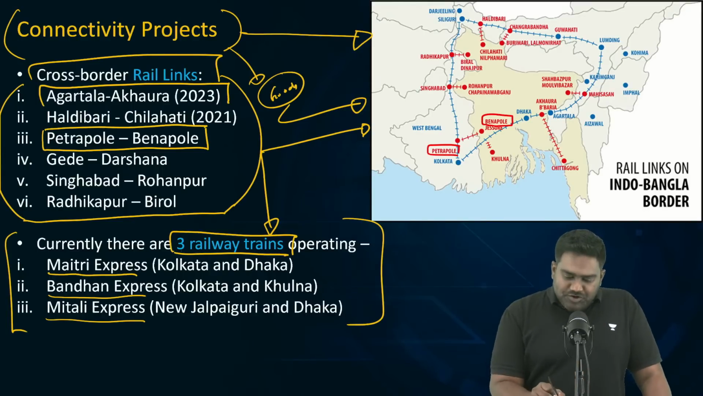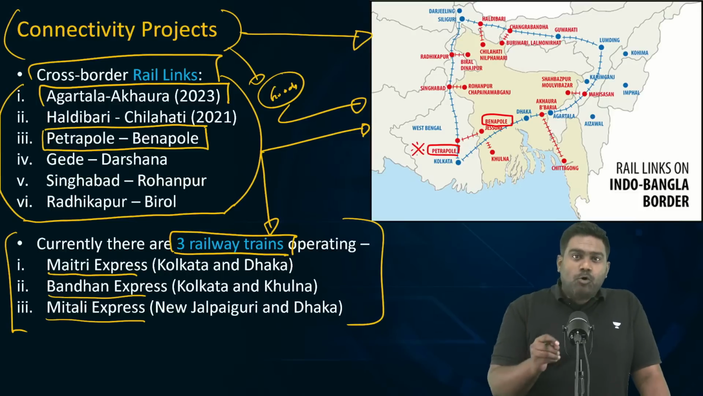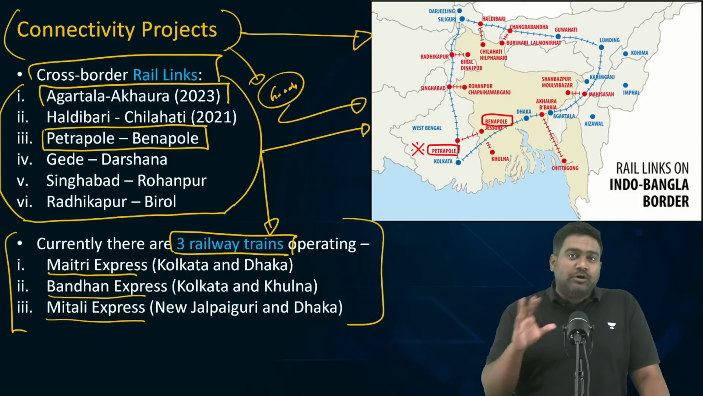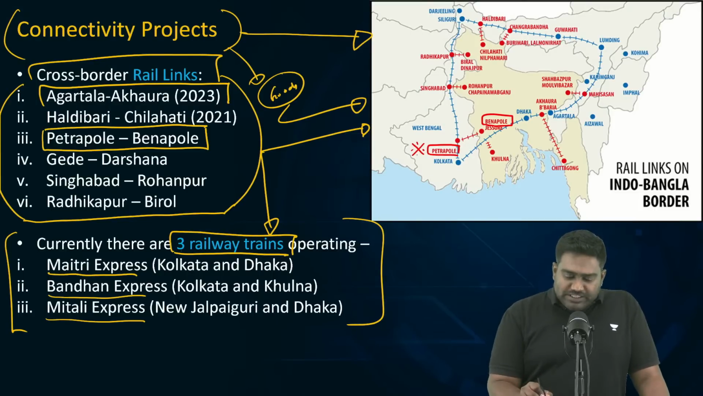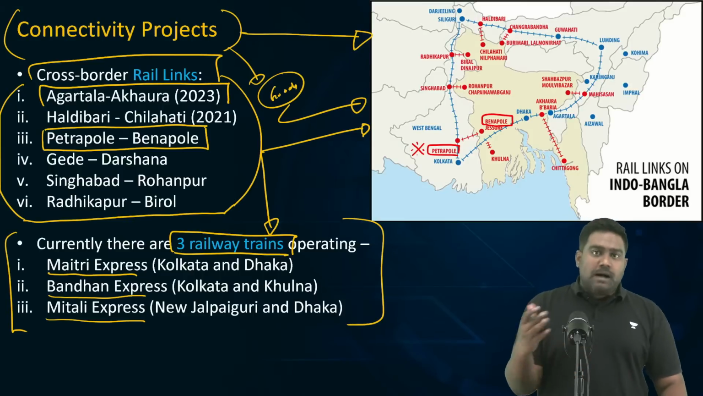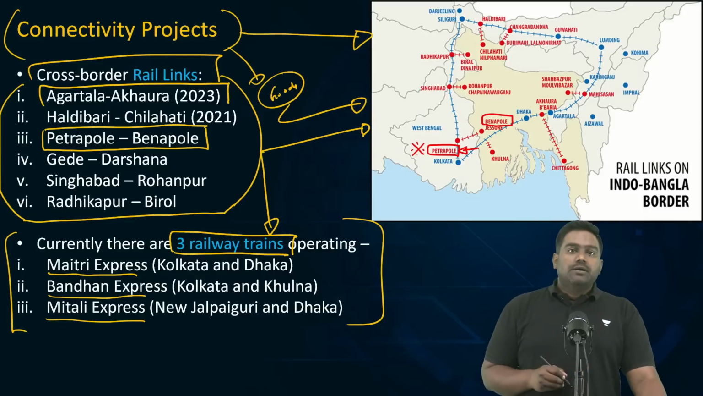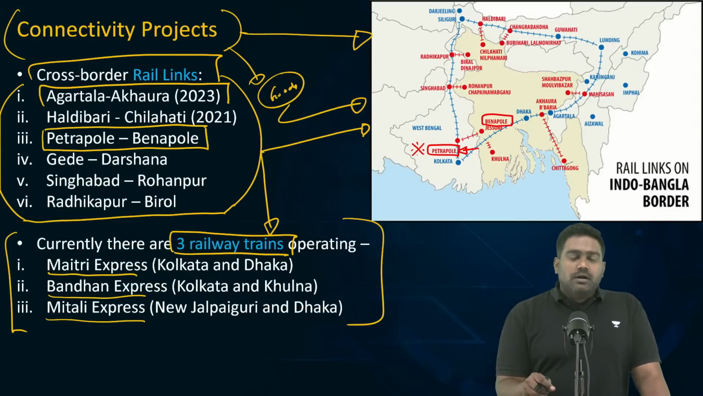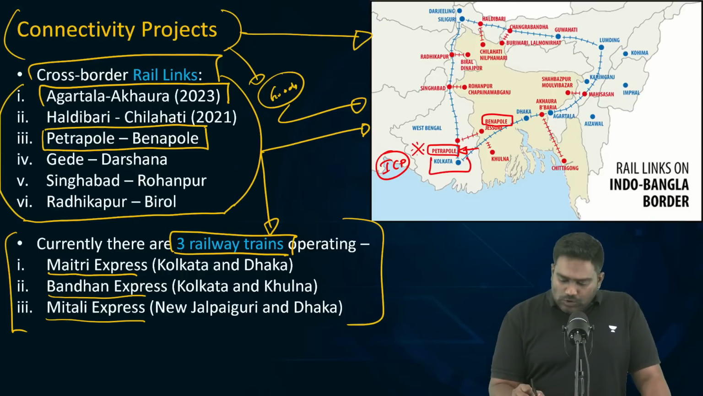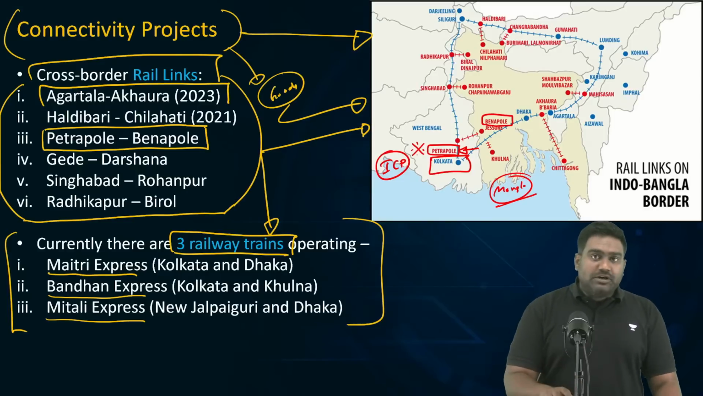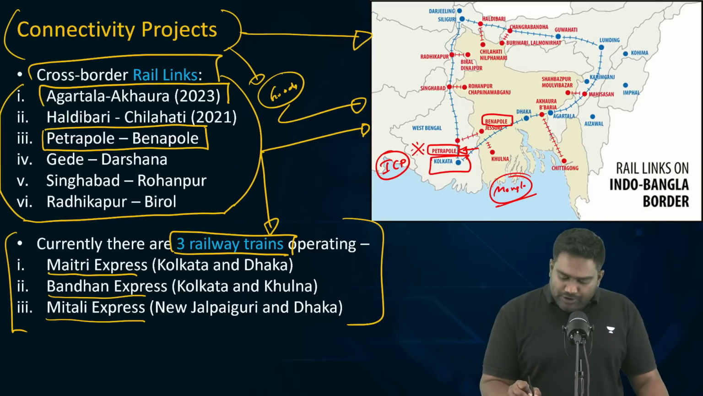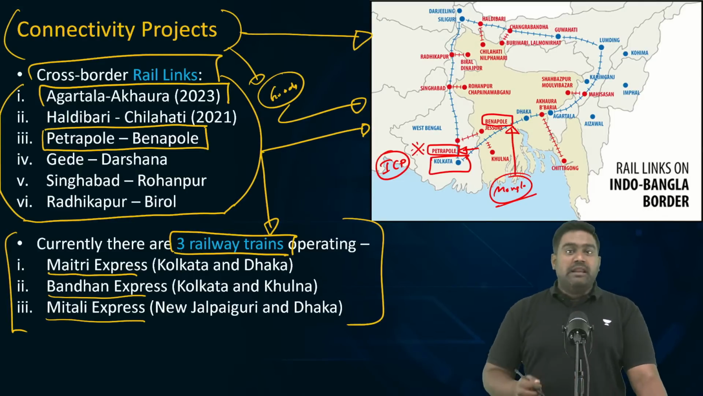Especially the rail link between Petrapole and Benapole is very important. Why? Because Petrapole is the largest land port in Asia, the busiest land port as well. This port, which exists on the West Bengal Bangladesh border, has been very crucial for Bangladeshi exports because of this rail route and the land port, and we have an integrated check post over here. It is very close to Kolkata Haldia port. It's very close to the Mongla and Chittagong ports as well, especially Mongla port. So Bangladesh used to rely on the Petrapole Benapole rail link.